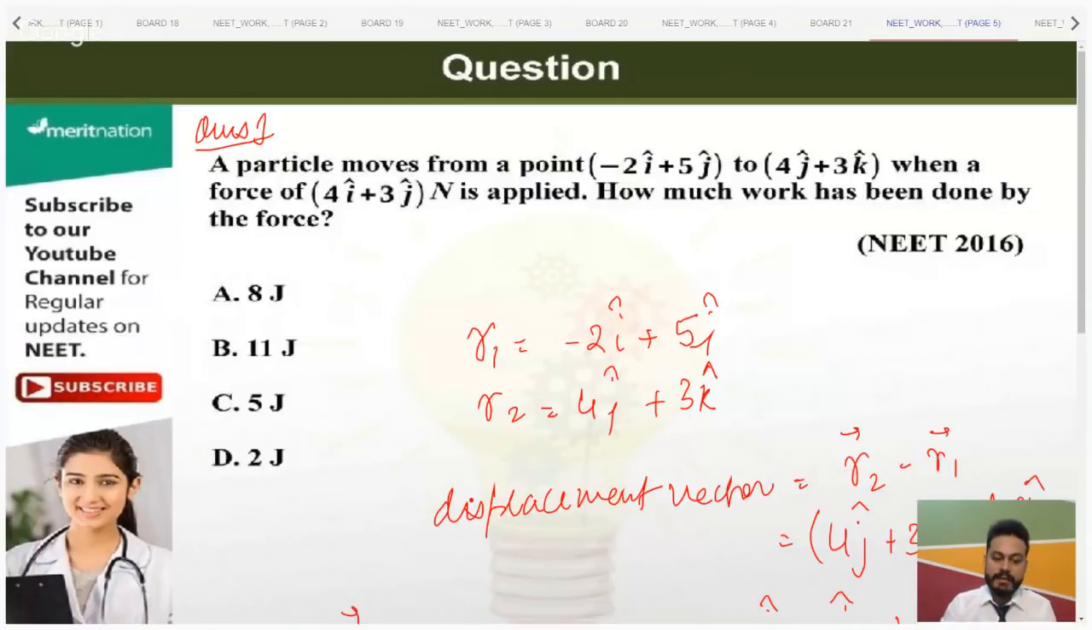And what is the force given? A bit tough? No, it is not tough, beta. You just need to find the displacement vector, that is R2 minus R1. 4i plus 3j is the force. So force is given as 4i plus 3j. Now you guys know how to find the dot product. So work done is F dot S. Okay, what is F? 4i plus 3j dot product with 2i minus j plus 3k.